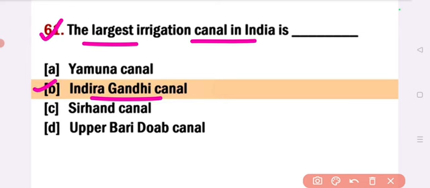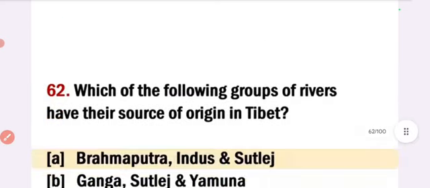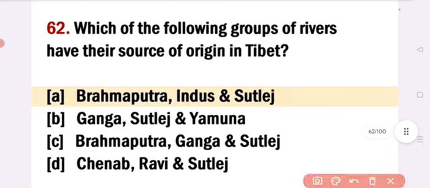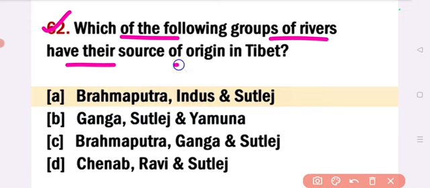The largest irrigation canal in India is Indira Gandhi Canal. Next, which of the following groups of rivers have their source of origin in Tibet? Answer option A, Brahmaputra, Indus and Sutlej. Answer: Brahmaputra, Indus and Sutlej.